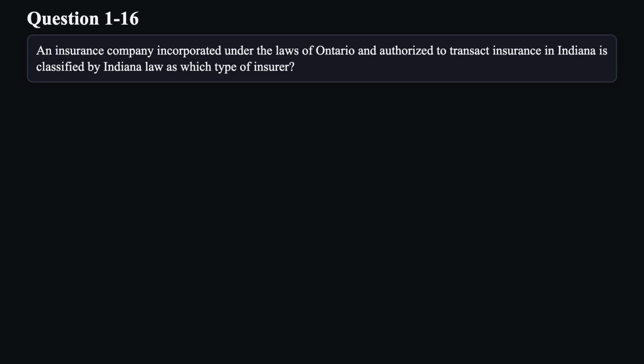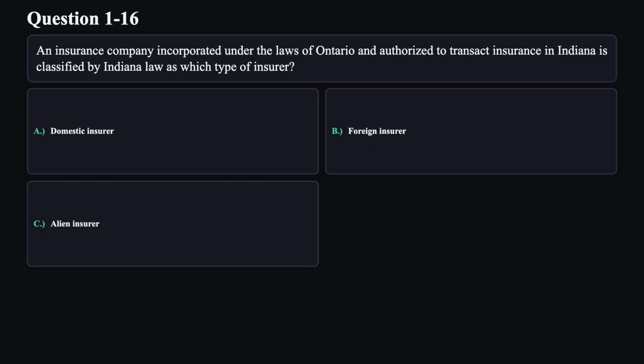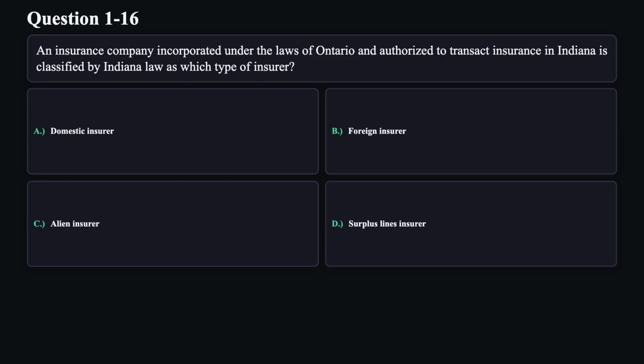Question 16. An insurance company incorporated under the laws of Ontario and authorized to transact insurance in Indiana is classified by Indiana law as which type of insurer? A. Domestic insurer. B. Foreign insurer. C. Alien insurer. D. Surplus lines insurer.